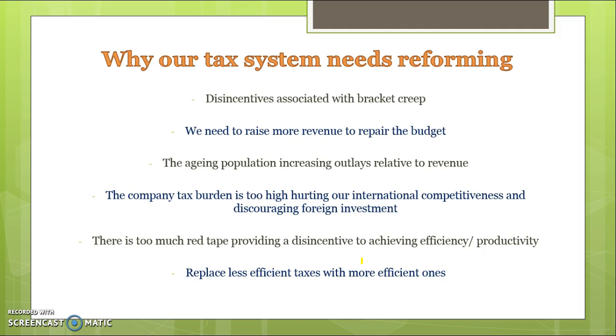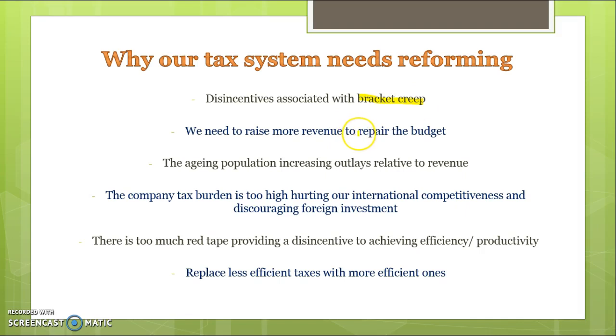Some of the reasons why our taxation system needs reforming, and this is a question from last year's exam, are some problems that Australia's economy is facing that potentially require the government to implement these taxation reforms. The first one is that there are problems associated with bracket creep. At the moment with our marginal tax rates the way they are, people are getting pushed into higher tax brackets, and that's potentially providing less incentive to work, and could hurt our growth in the long term.